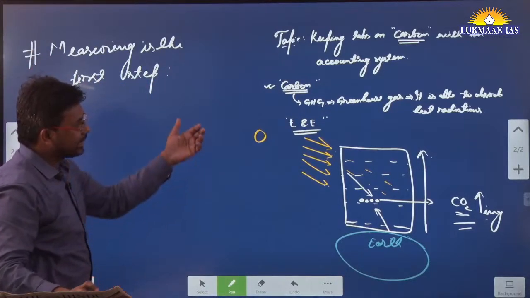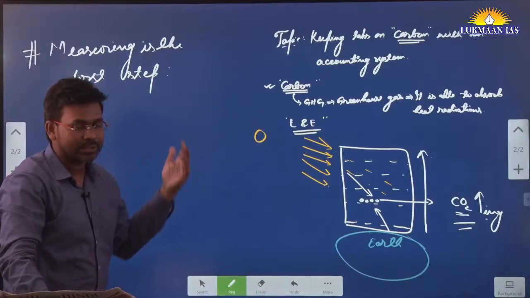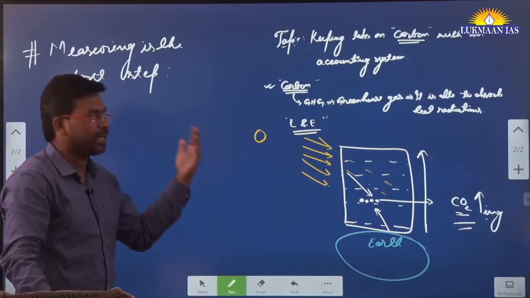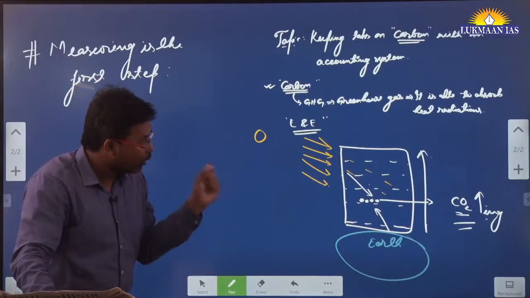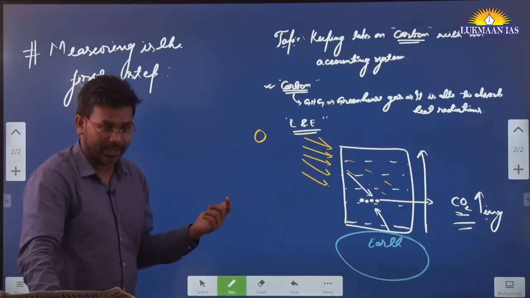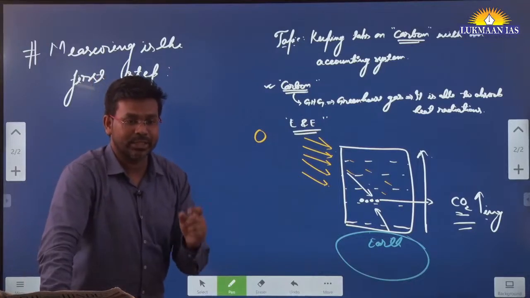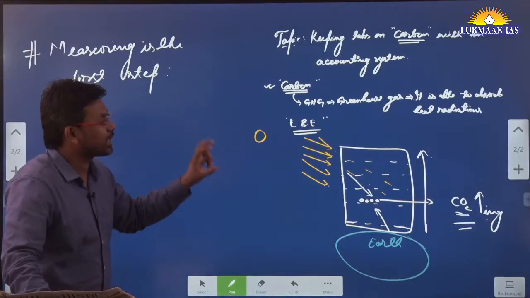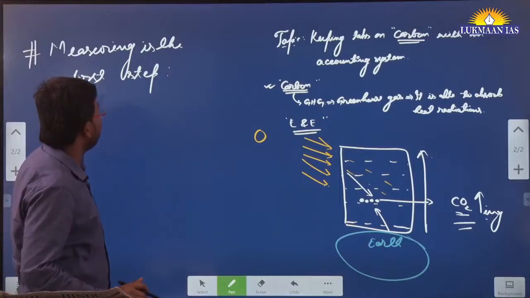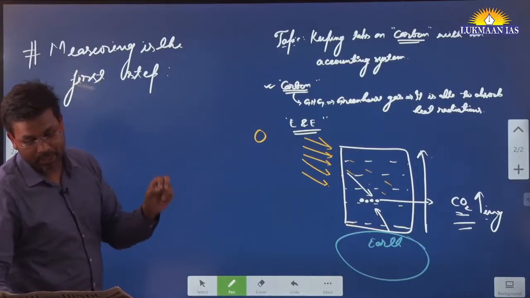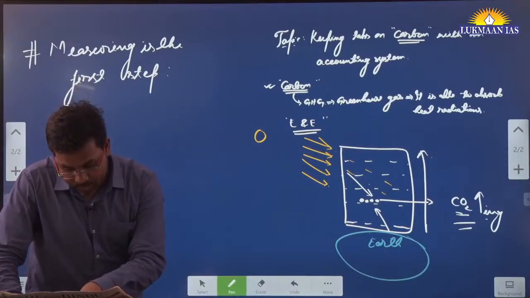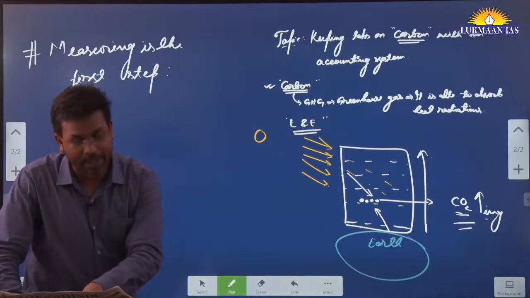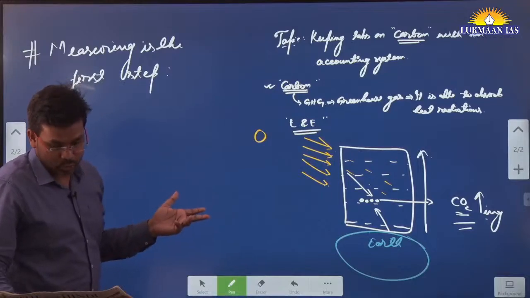So they say that if greenhouse gases are being emitted, if carbon is being emitted, we need to first be able to understand how much of this carbon is being emitted. So we need to have methods so that we can measure how much carbon is being emitted. And the author is talking about one method that has been developed by some scientists, and that method has been adopted by many corporates also.